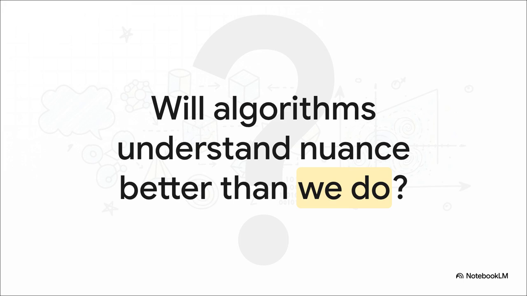So look at where we are. We've gone from algorithms blindly counting individual words all the way to deep learning models literally doing semantic algebra and networks plotting out exact human relationships. It is just a breathtaking evolution of translating text into math. But as these mathematical representations become increasingly sophisticated, dense, and interconnected, it leaves us with a pretty profound question to ponder. What happens when algorithms eventually understand the nuance of our language better than we do?